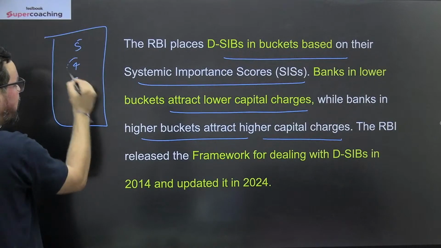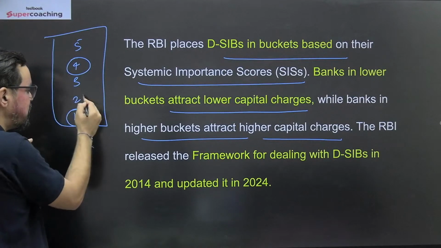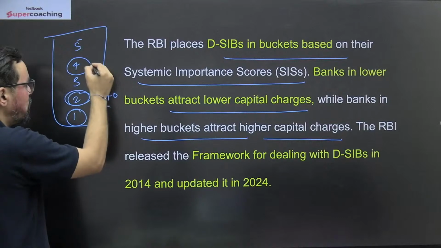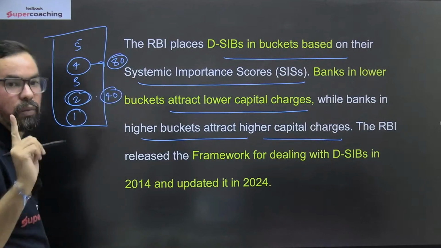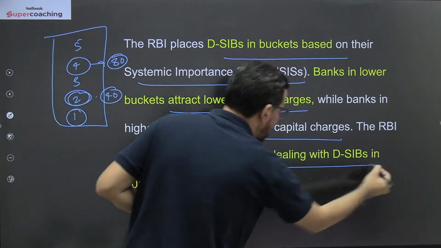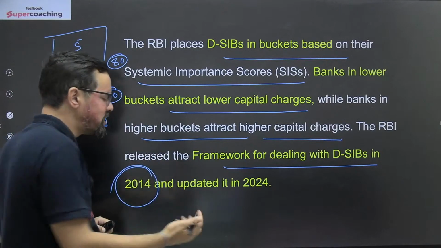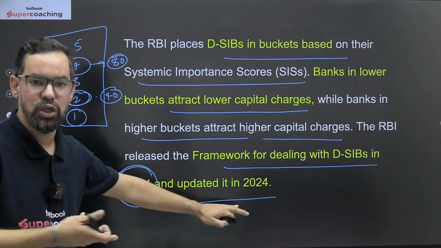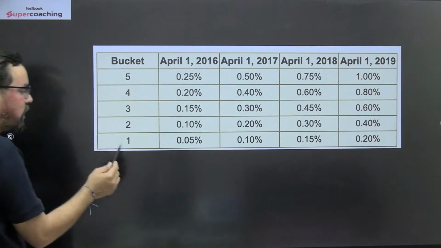जैसे अभी SBI comes under this, HDFC and ICICI they come under this, but HDFC will now come to this particular one where they have to maintain 0.40 and SBI they maintain 0.80 additional capital of their Tier 1 CET1, right? So the RBI released the framework for dealing with DSIBs in 2014, and it became effective from 2015 itself, and the latest change was last week itself, right? So we have these 5 buckets which are generally part of this.